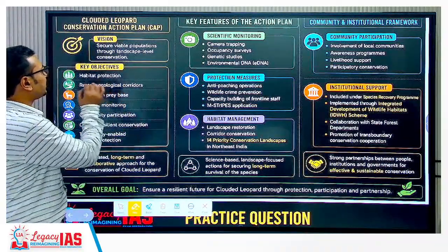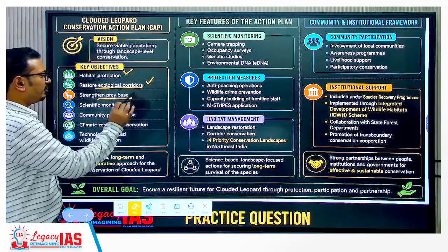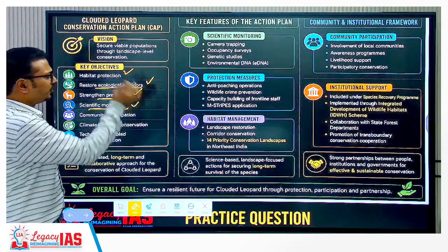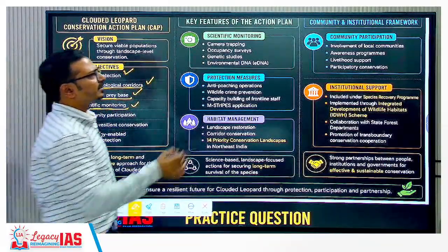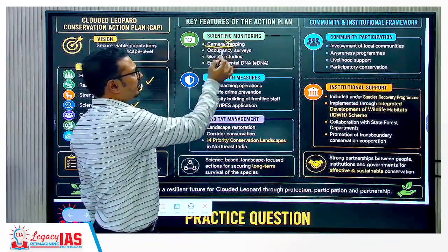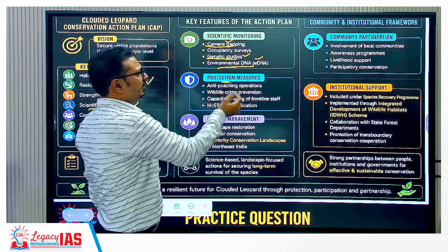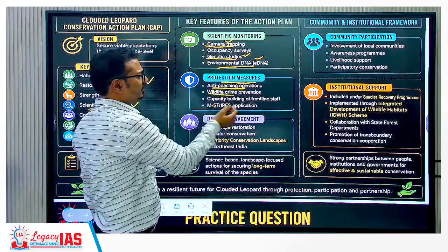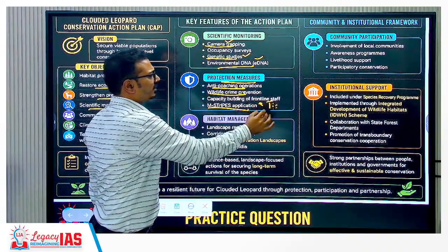Key objectives: habitat protection, restoring ecological corridors and prey base, and scientific monitoring. You need not remember the details of all these things. Scientific monitoring will involve camera trapping, genetic studies, environmental DNA, and protection measures: anti-poaching operations, and the wildlife crime M-STrIPES application that is there for tigers in India.